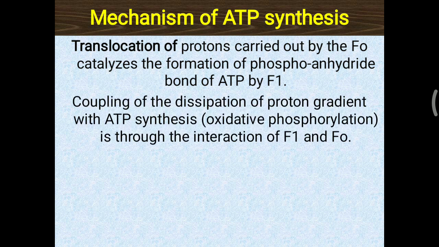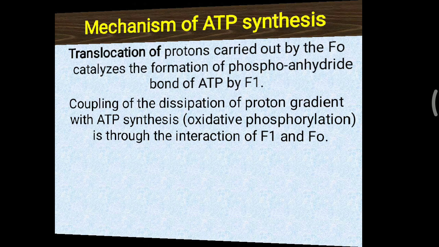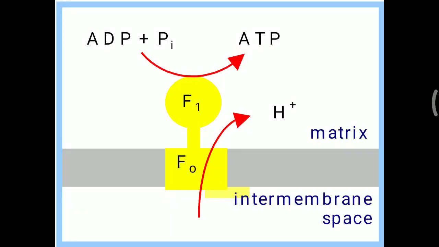So the coupling of the dissipation of the proton gradient with ATP synthesis, which is considered oxidative phosphorylation, is due to the interaction of the F1 and FO units. Basically, H+ from the intermembrane space passes with the help of the FO and F1 portions, and with that ADP and phosphate combine and make an ATP molecule. These combined are called oxidative phosphorylation, and this ATP synthesis is explained by the chemiosmotic theory.